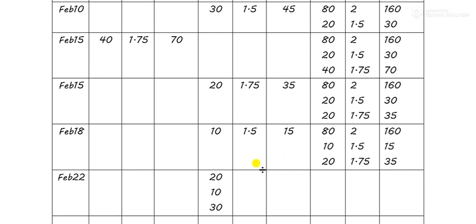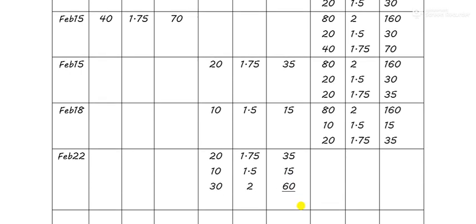The rate of 20 is 1.75, the rate of 10 is 1.5, and the rate of 30 is 2. So 35, 15, and 60. The total will be 110.